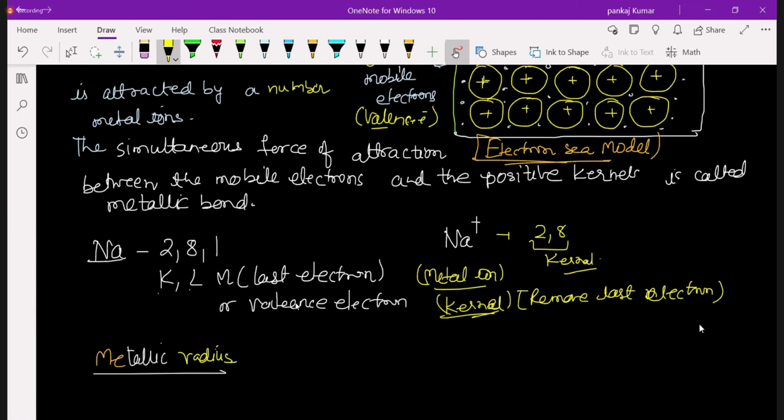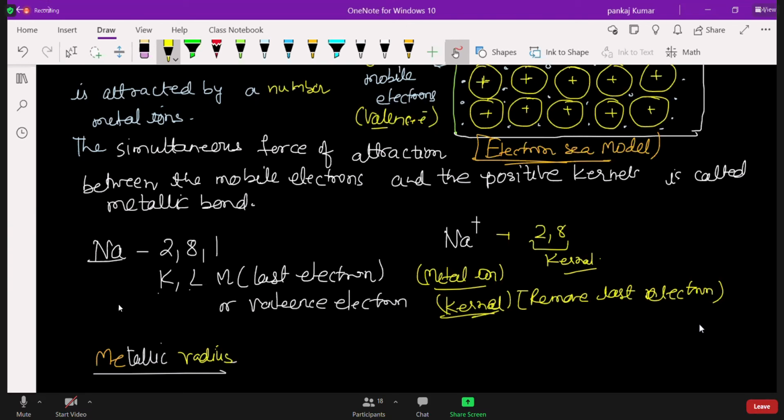In metals we say metallic bond, not ionic bond or covalent bond. In an ionic bond, the bond is formed between metal and non-metal.